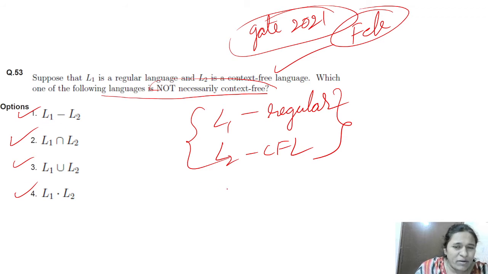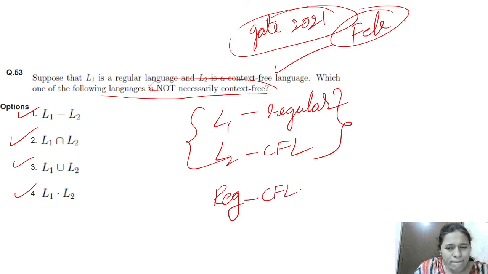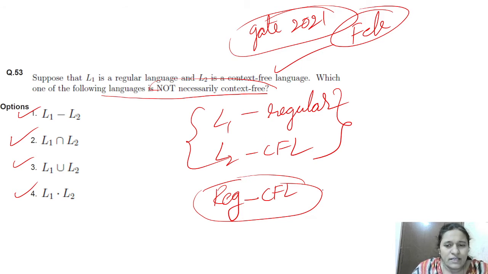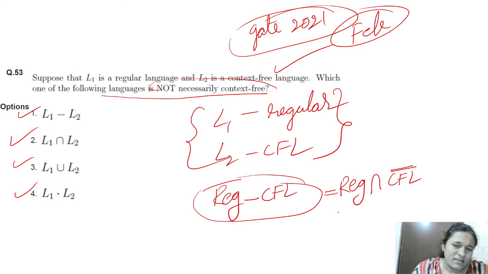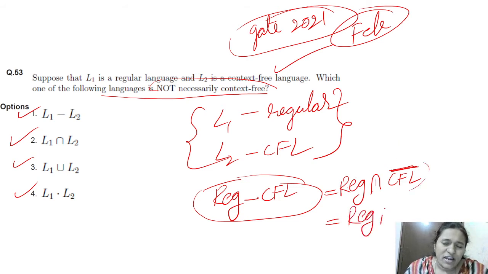So we will take L1 minus L2, regular minus CFL. Is this context free or not? We can rewrite this as regular intersection CFL complement. What is the complement of CFL? CFL is not closed under complementation, right? CFL is not closed under complementation. That's why it will become CSL.